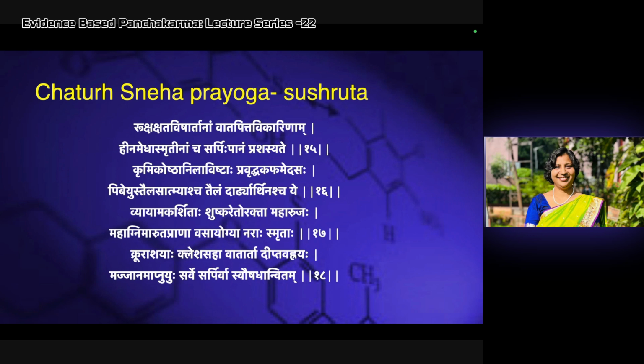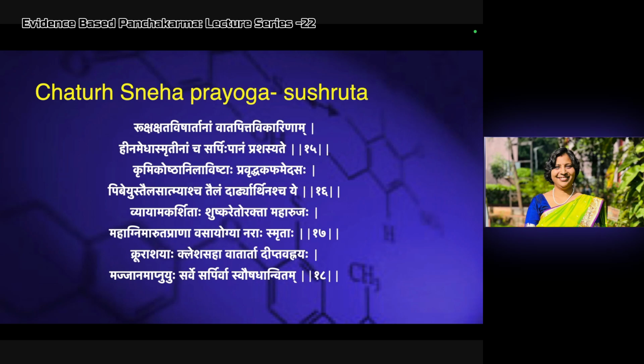Then according to Sushruta, it is more or less the same as Charaka. What we previously discussed was the Ashtanga Hridaya, and this is Sushruta's. But sometimes you will get typical cases, and there Sushruta has defined, like in Pravruddha Kapha Medasa, that is the obese patient or metabolic syndrome patient, or Krumi Koshta. Usually we get many fungal infection cases, or H. pylori infection patients. So there in Krimi Koshta, you can go for the Sarpishpana.